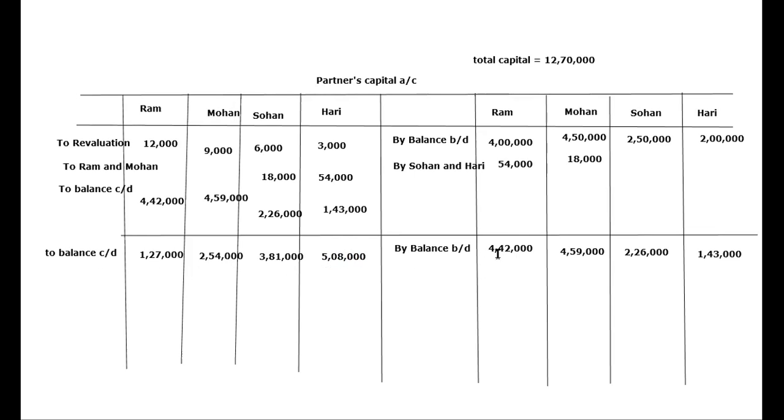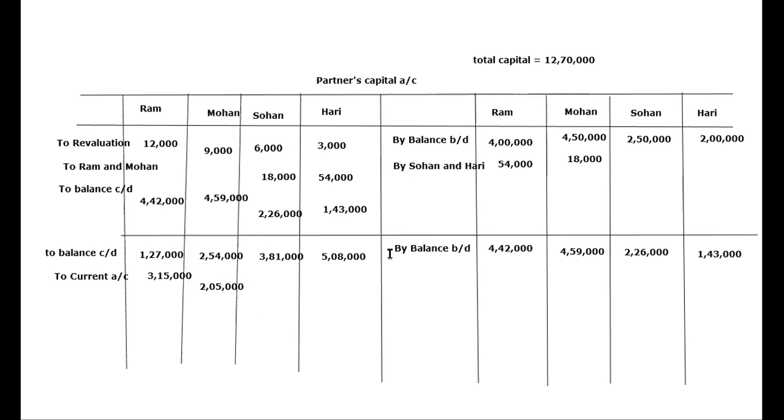We can see that here in case of Ram, the figure is more and here it is less. So we will write down to current account like this, and balance will go here. So what is our balance? 4,42,000 minus 1,27,000. So it is 3,15,000 here. Okay. Now let us check of Mohan. Here we have 4,59,000, here we have 2,54,000. So his current account balance will also come over here. It is 4,59,000 minus 2,54,000. So this is 2,05,000.